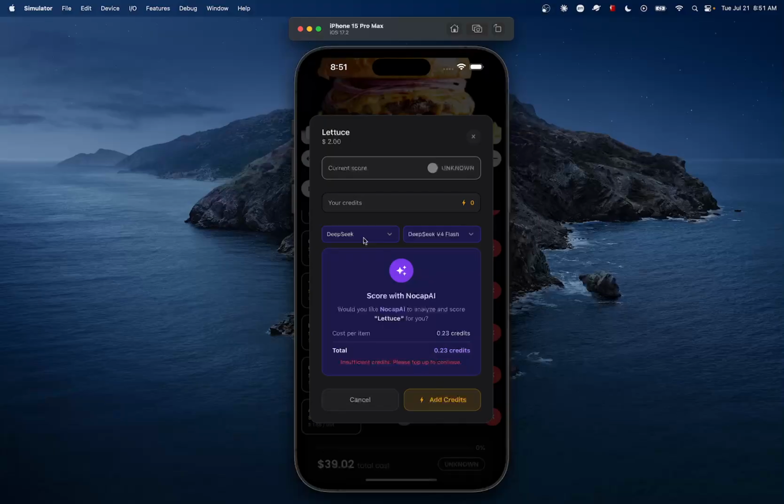NoCap does not in any way use the data that you provide for enhancing a model. We save the data in a database. This is your own data, and you can use it anytime you want, and you can delete it anytime as well.